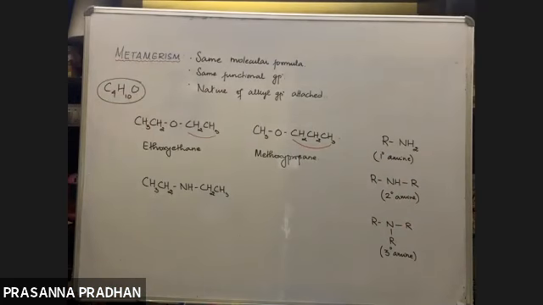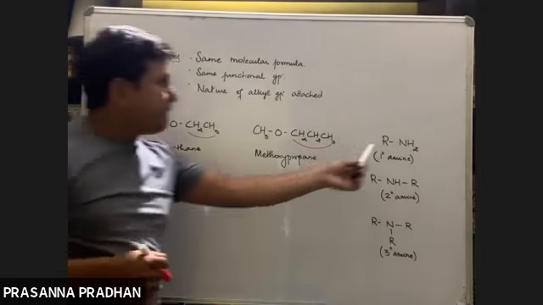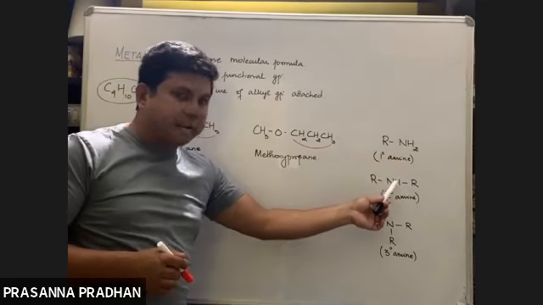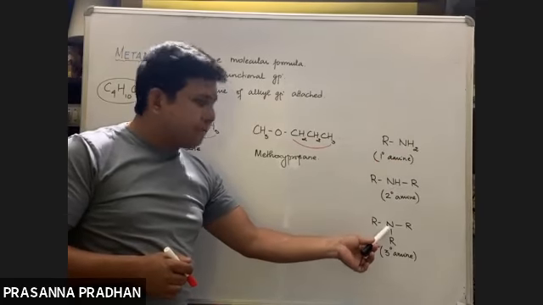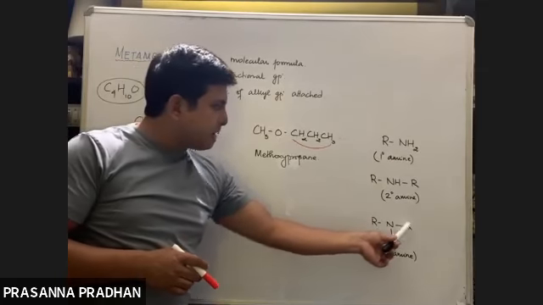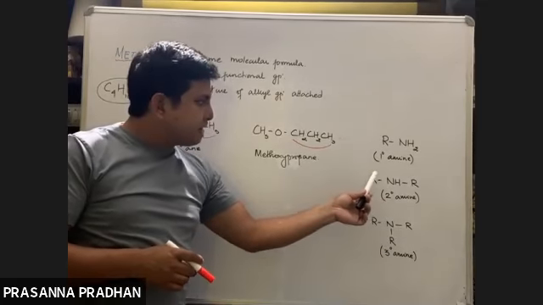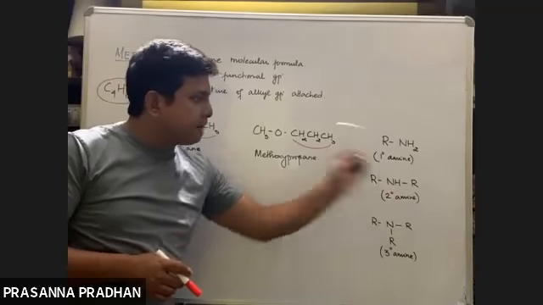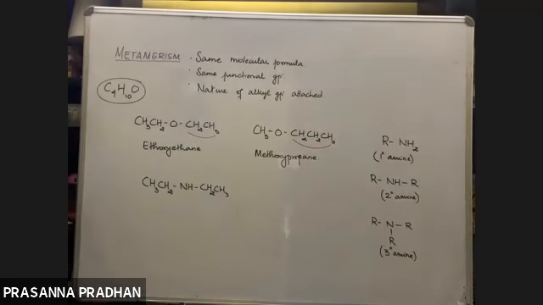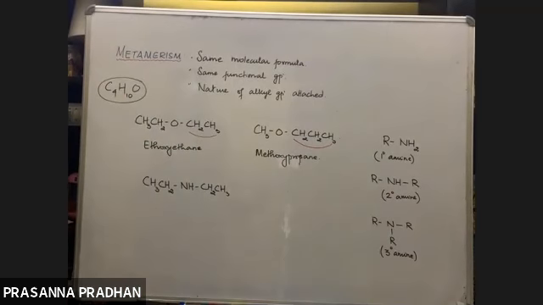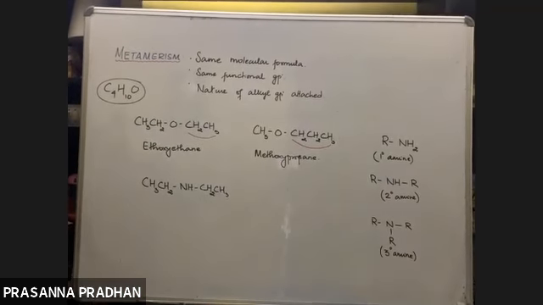So there are three classes of amines. Primary amine has an NH2 group, secondary amine has an NH group, tertiary amine has N. Tertiary means the nitrogen is attached to three alkyl groups. Secondary means 2-degree, the nitrogen is attached to two alkyl groups. And primary means the nitrogen is attached to just one alkyl group. If you have any issues, just let me know. So this comes under which category?